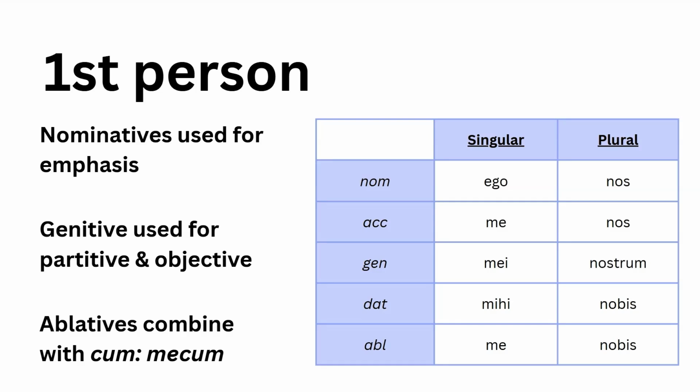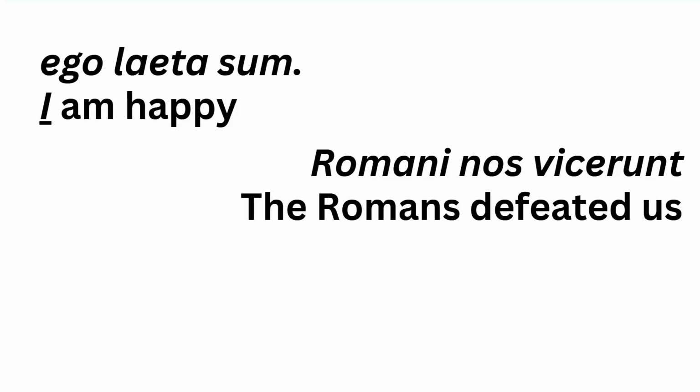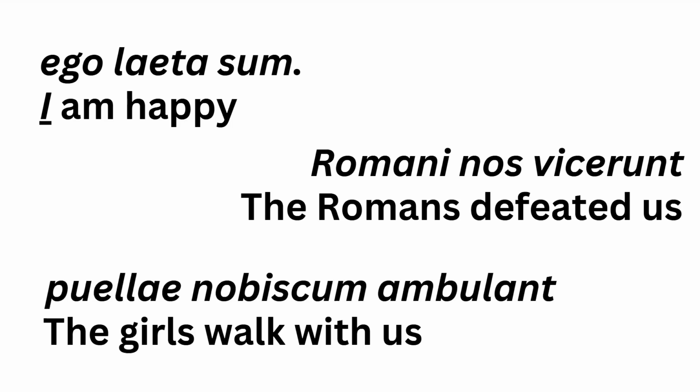Let's have a look at some examples of the first person. Ego laeta sum. Now, as I said, ego, the pronoun, is only really used for emphasis. So this means I am happy, as opposed to someone else who maybe is not quite as happy. Romani nos vicerunt. Now, this one could mean we Romans defeated, but it doesn't say what we defeated. So it's more likely to be the Romans defeated us. Remember, nos can be nominative and accusative in the plural first person. Puellae nobis cum ambulant. The girls walk with us. So here the ablative nobis has been combined with cum because it is an ablative of accompaniment.